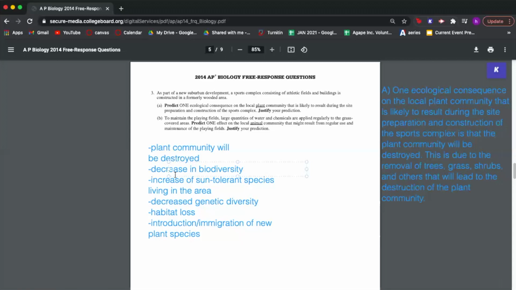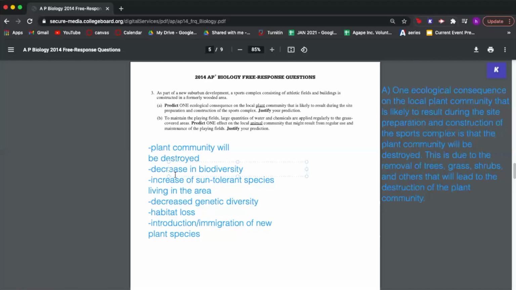And also remember that these predictions can be positive. For example, immigration of new animal species can be seen, which is a positive. While some species live better far away from civilization and human contact, other species live better in more modern habitats. So the use and maintenance of playing fields can therefore lead to formations of new habitats for animal species to live in.